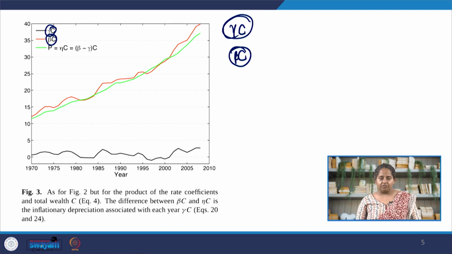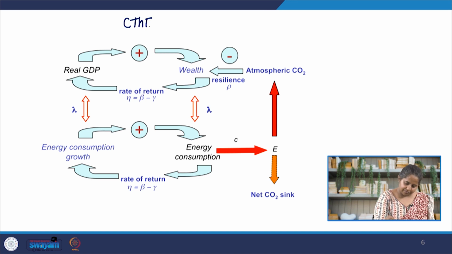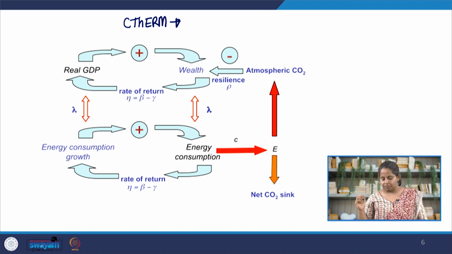Okay, as I mentioned, we are going to discuss C-Therm. So, let's look at C-Therm. This is our C-Therm model. C-Therm is an abbreviation of the full name of the model, which is the Climate and Thermodynamic Economic Response Model.